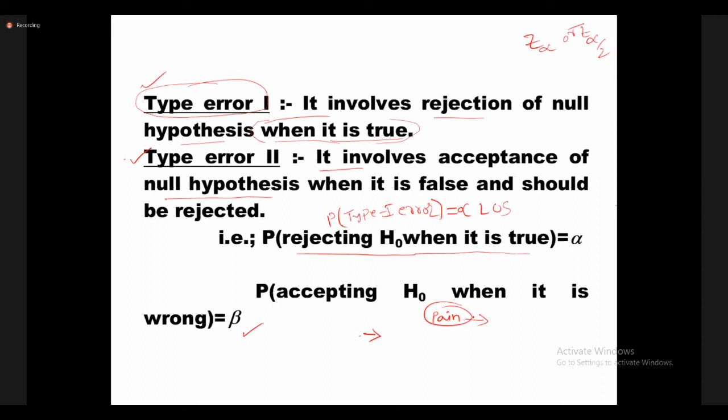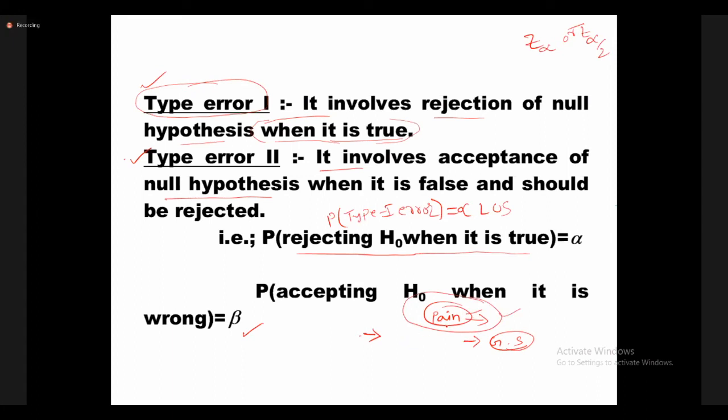Suppose the pain is actually because of a heart attack, but the doctor considers the pain to be a gastric problem and gives medicines for it. Actually the pain is due to a heart attack, that is true, but the doctor's assumption is wrong.